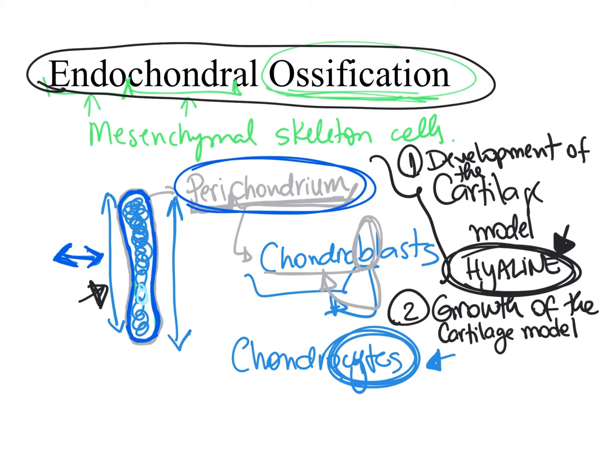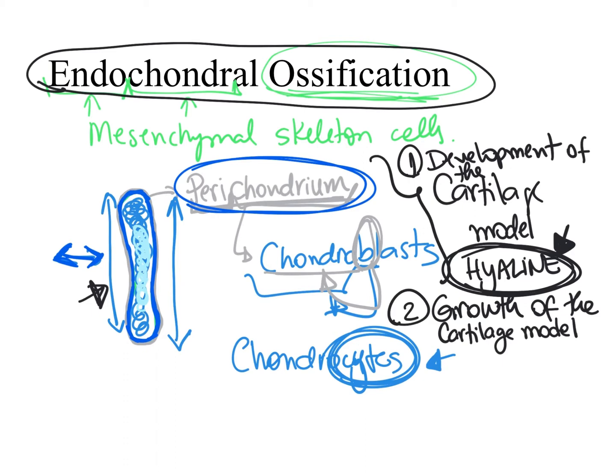Now, these chondrocytes right here, in the middle of the cartilage model, they are multiplying, and we have this extracellular matrix that they are immersed into. And then the extracellular matrix starts to get calcified. And as it gets calcified, it gets hard. And then it becomes more difficult for nutrients to diffuse through this extracellular matrix that is now calcified. And with that, the chondrocytes cannot receive nutrients, and they end up dying. And when they die, they leave empty spaces within this cartilage model. And when this happens, another phase of the endochondral ossification starts.